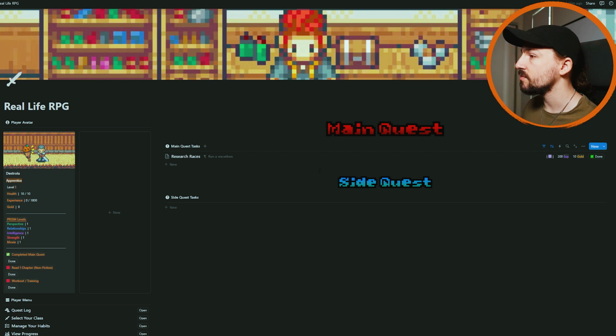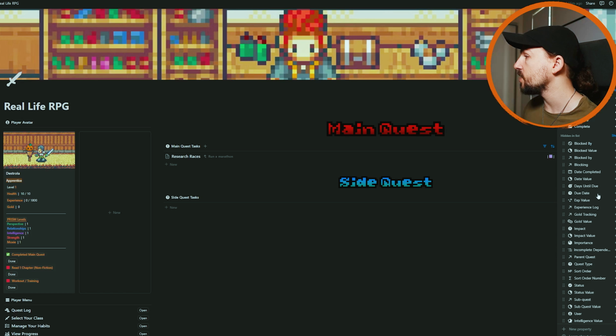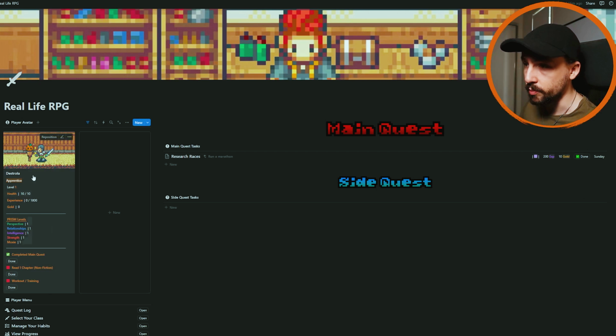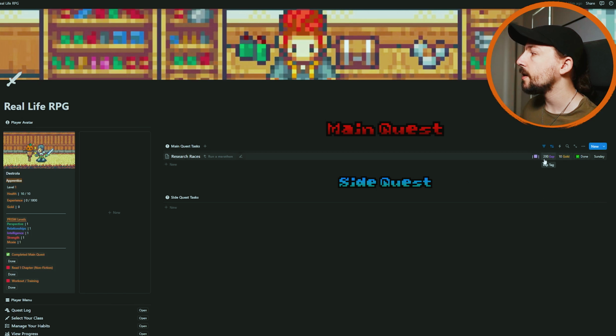If you want to actually change this up and change the way it looks, you can go into the property, should I say? Change it so it's like, okay, well, I want to also include the due date. So now you can see that it's also due on Sunday. This little tag here shows you what type of task it is. So purple, if we look over at the player avatar, you can see is an intelligence task. So you know that's going there. But also because of the values I set, I now know that, okay, that's going to give me 200 experience and 10 gold. Okay, cool.